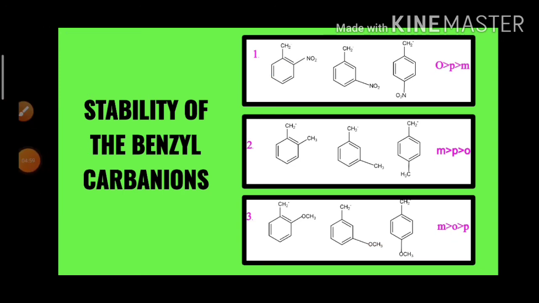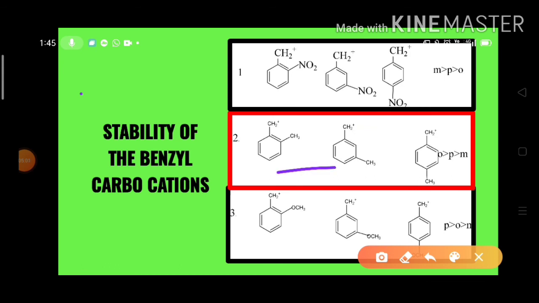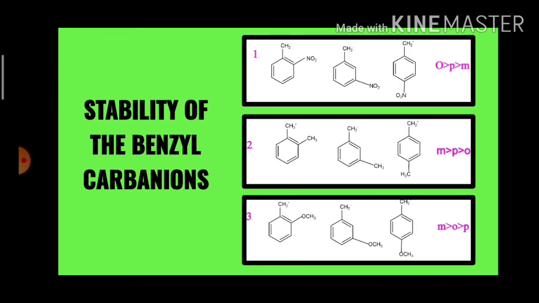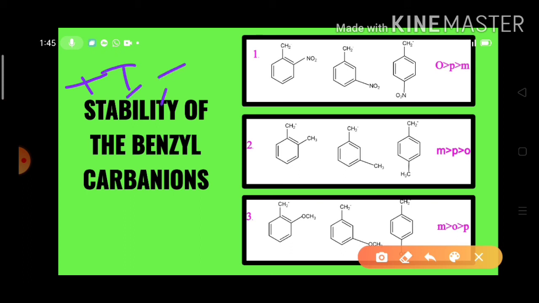We know very well that the methyl group is a plus I and plus R group. That means they push electrons into the benzene ring, the carbon ring. So they increase the electron density. If the electron density increases, then the stability of the carbocations decreases. That means compared to the benzyl carbocation, methyl substituted benzyl carbocations are least stable.